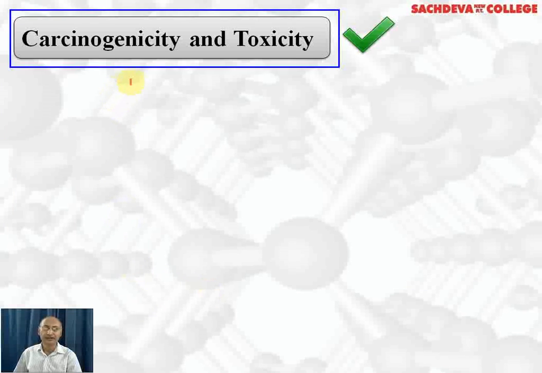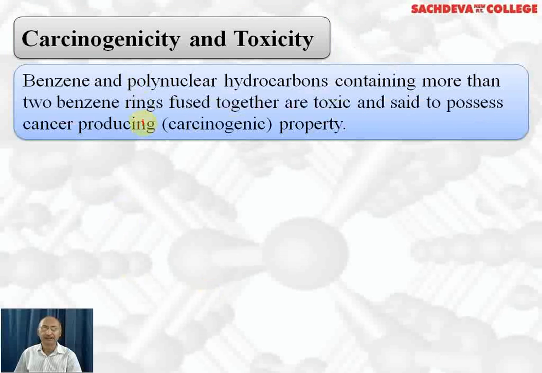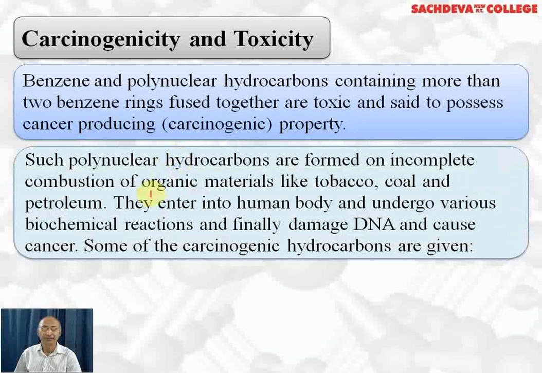Last topic is carcinogenicity and toxicity. Benzene and polynuclear hydrocarbons containing more than 2 benzene rings fused together are toxic and said to possess cancer-causing or carcinogenic properties. Such polynuclear hydrocarbons are formed on incomplete combustion of organic materials like tobacco, coal, petroleum. They enter into the human body and undergo various biochemical reactions and finally damage DNA and cause cancer. Some of the carcinogenic hydrocarbons are given below.